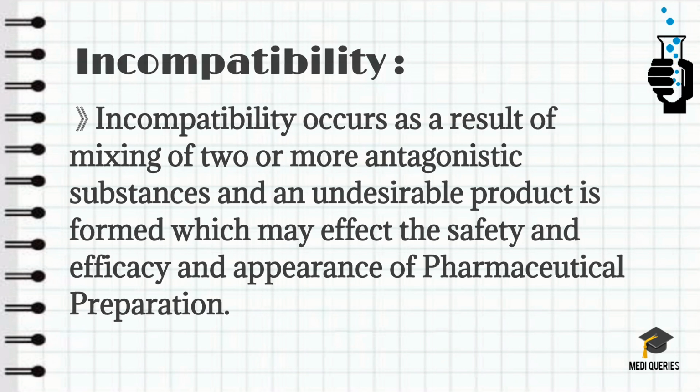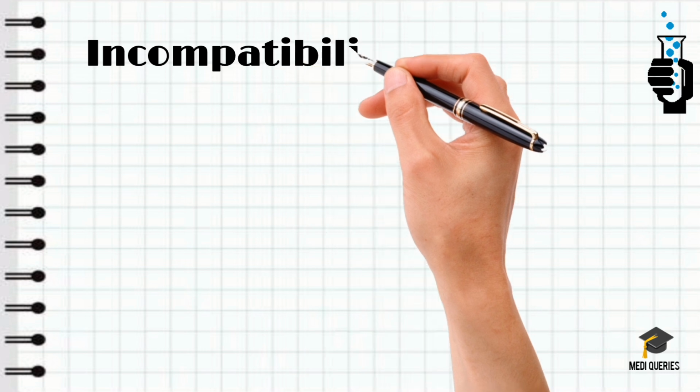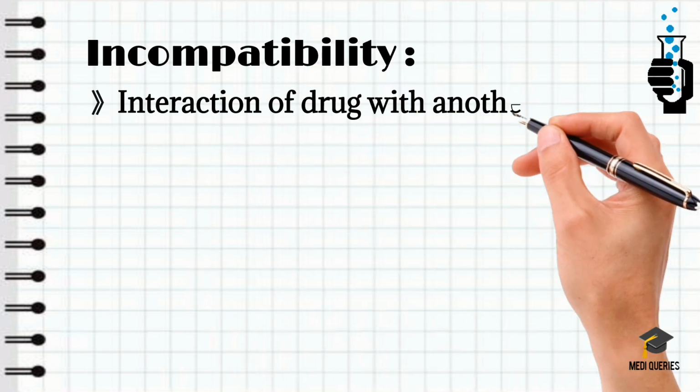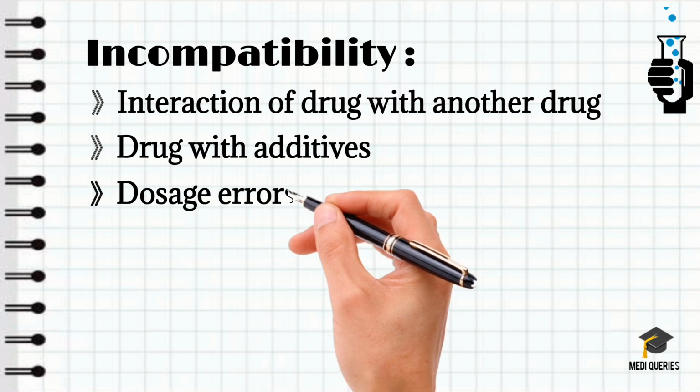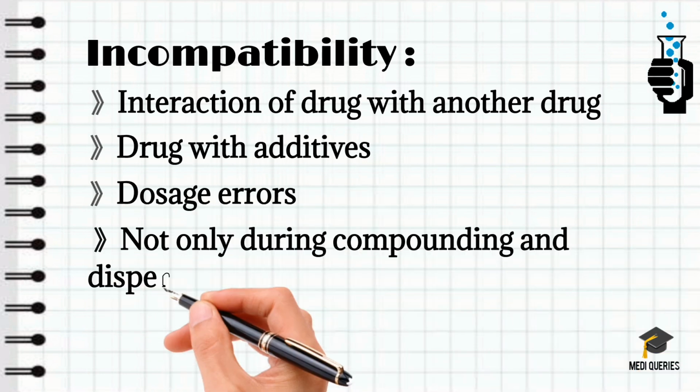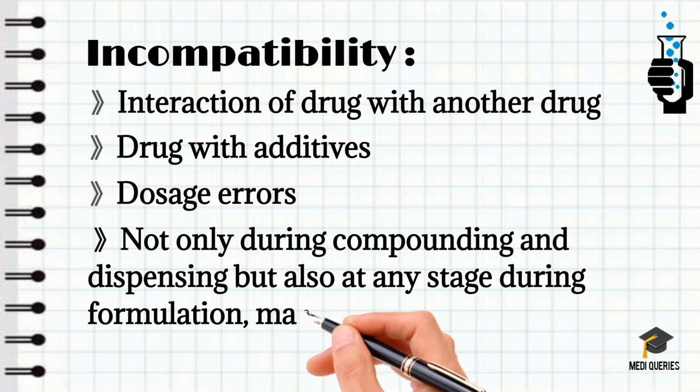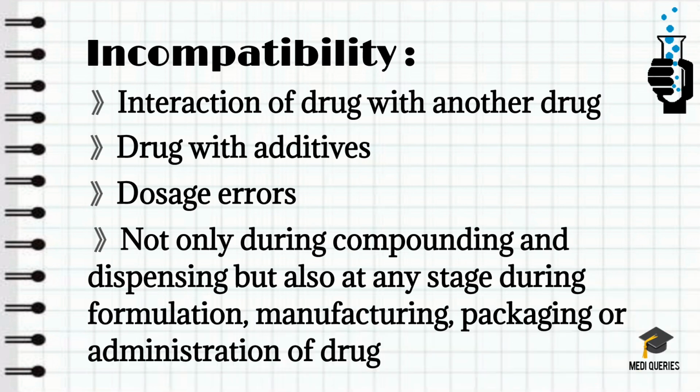This mainly happens due to the interaction of a drug with another drug, or a drug with additives or adjuvants, or maybe due to dosage errors. This incompatibility may occur not only during compounding and dispensing, but also at any stage during formulation, manufacturing, packing, or administration of the drugs.